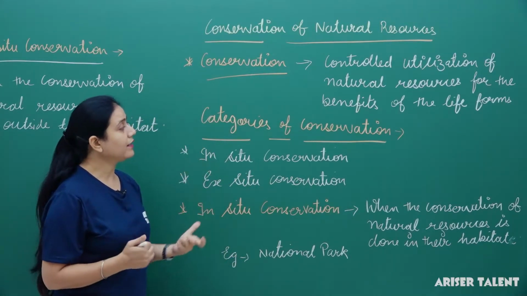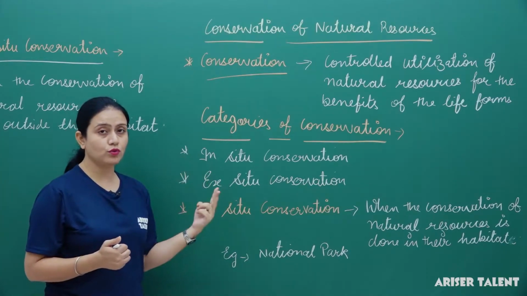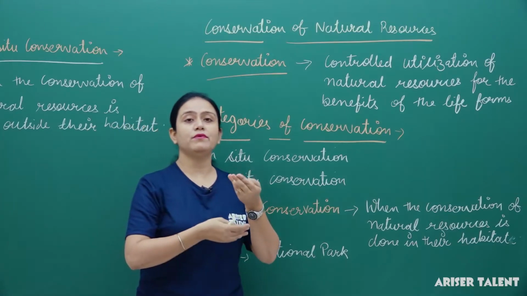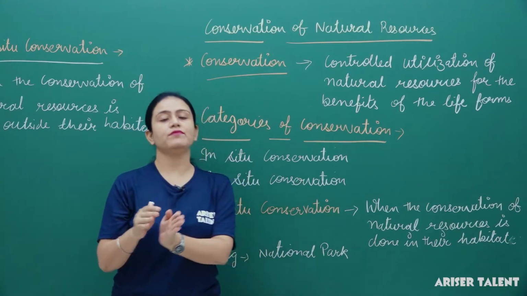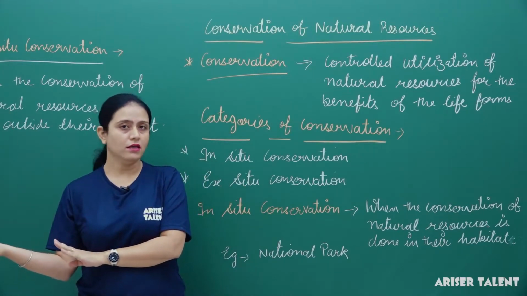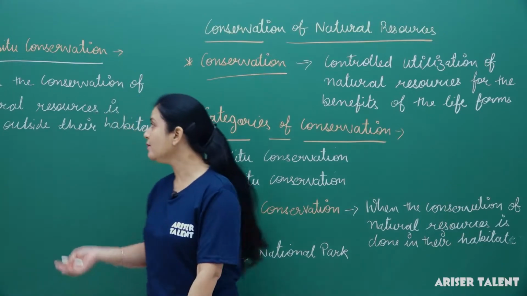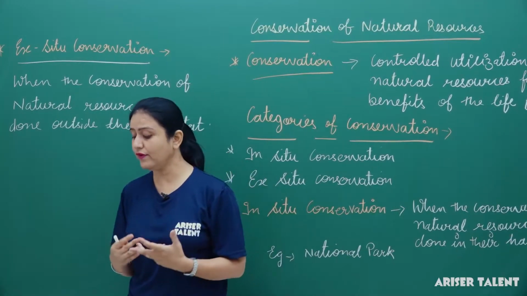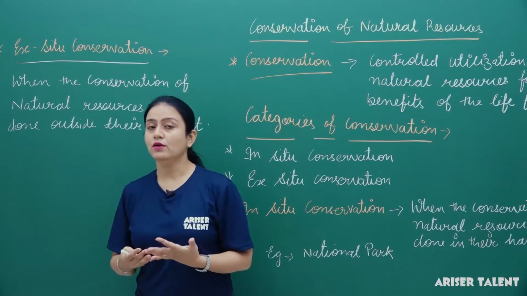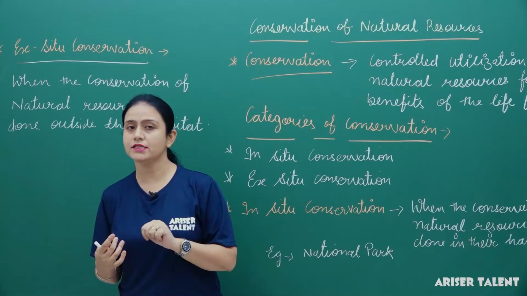Now, what are the categories of conservation? Generally there are two types. One type of conservation is done inside the natural habitat, and one type is done outside the natural habitat. So here it is in situ conservation and ex situ conservation. Now, how can we do this conservation? We can do this conservation by following the 3Rs rule.